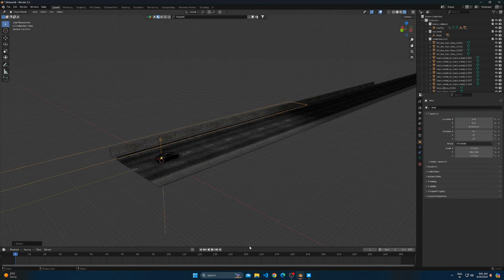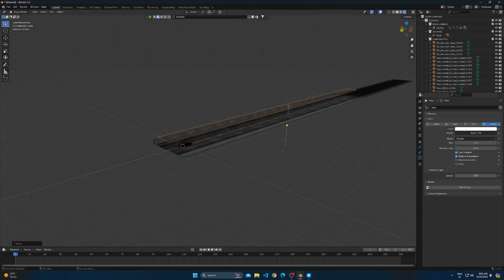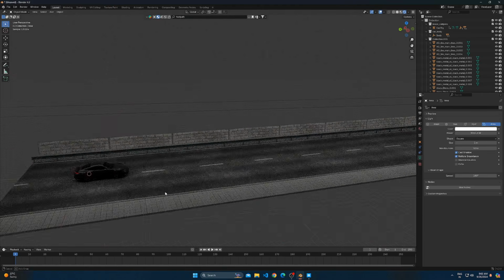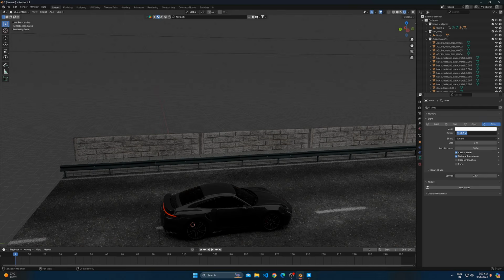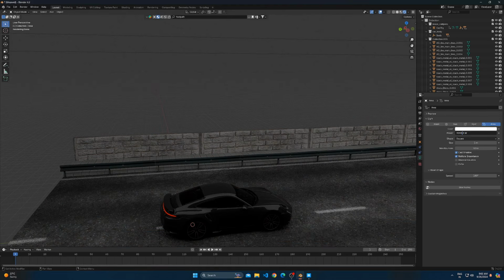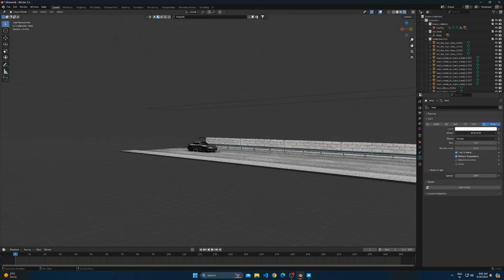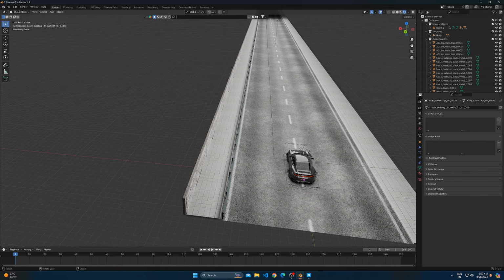Scale the area light so that it covers the full road. Increase its strength by a lot until it lights up the road and car properly. Choose a good street light model and add it to the scene.